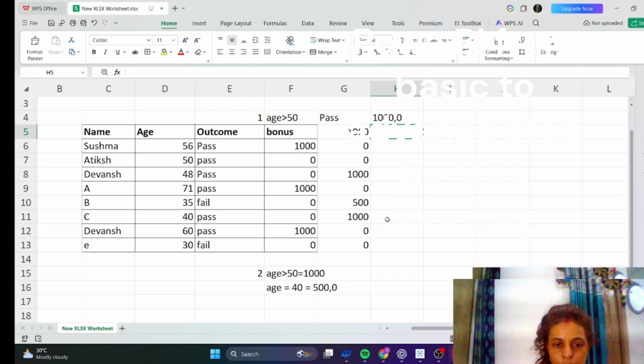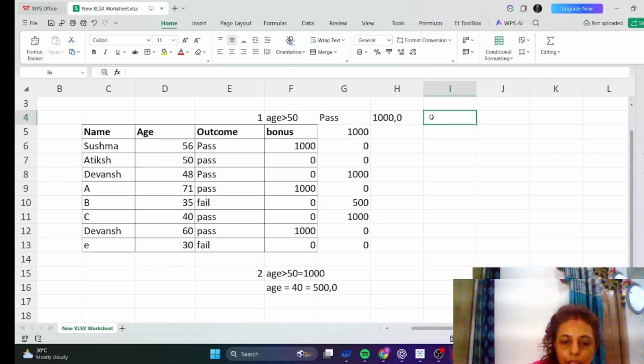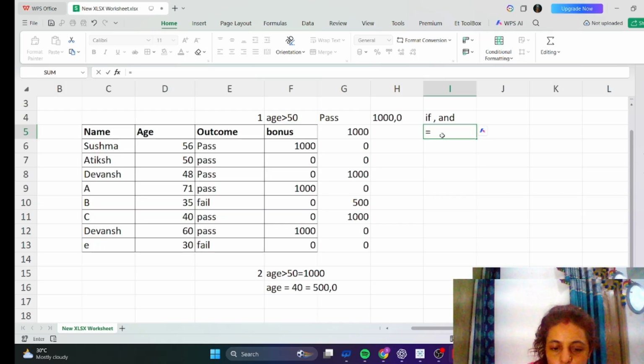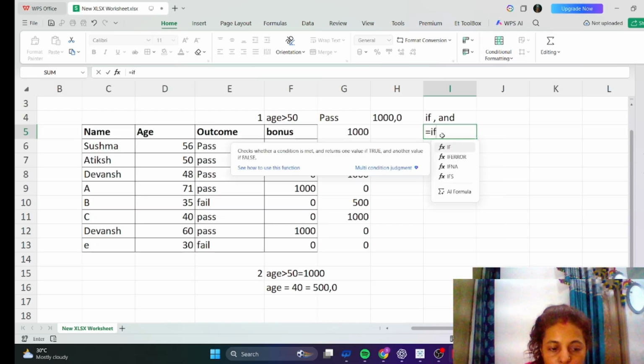So guys, we are going to practice the IF and AND functions. Both conditions should be true, then only it will work, otherwise it will not work. Because if any one condition will work, then we should apply OR.